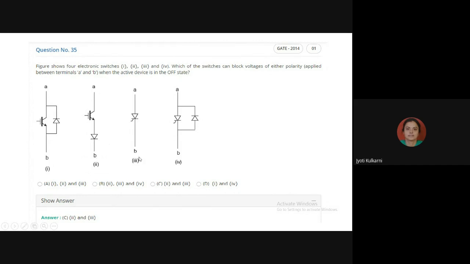Here also same. I'm connecting B positive and A to negative terminal. Because I'm making B positive, I'm making cathode of the SCR positive and anode of the SCR negative. So again it is under reverse bias condition. So only these two devices are in off state. Only the combinations shown in second and third are able to block the voltage. But the devices in first and fourth are going to carry the current even in the reverse direction. I hope everyone understood very clearly.